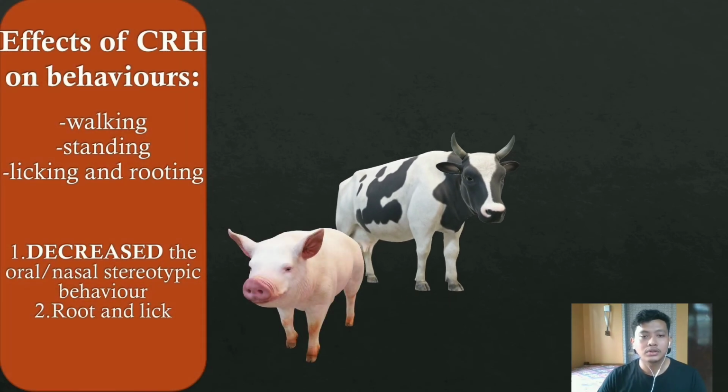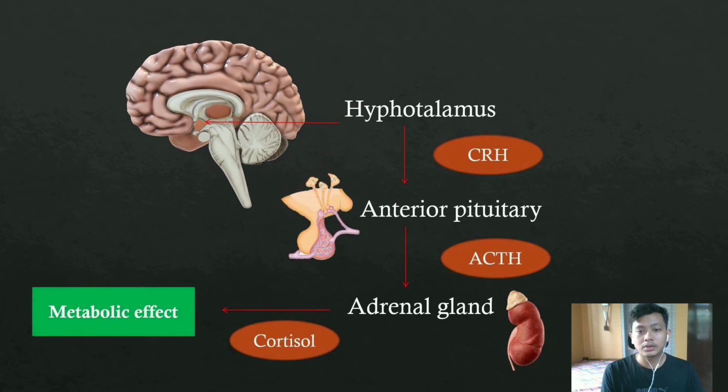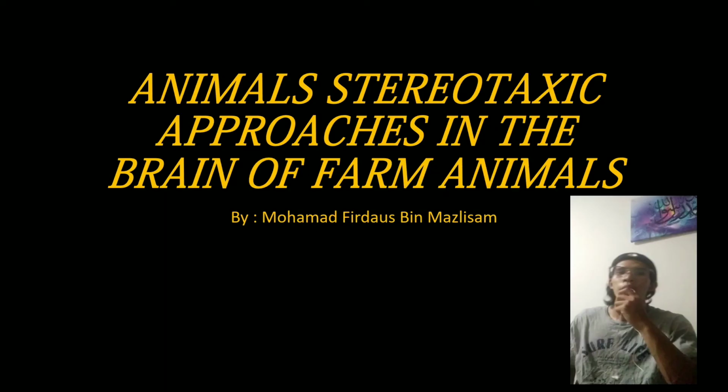Effect of CRH on behaviors: walking, standing, licking, and rooting. It decreases the oral-nasal stereotypic behaviors: root and lick. It goes to the pituitary, then to the adrenal glands, and lastly to the metabolic effect.